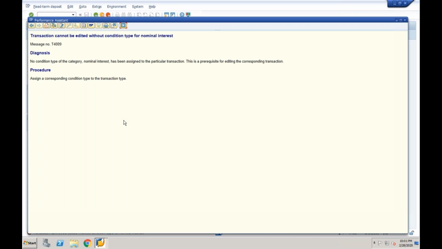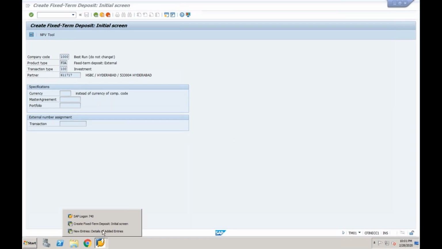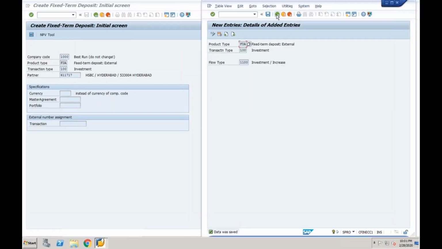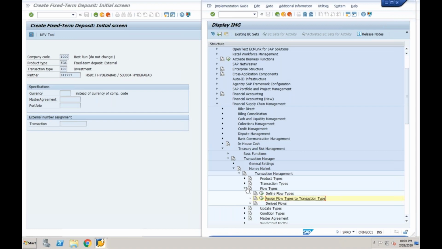It is showing some message. Read that message once. What is it saying? Condition type is missing. What condition type? Nominal interest. That means for fixed term deposit, you are expecting a nominal interest, right? So come back again. Close this.